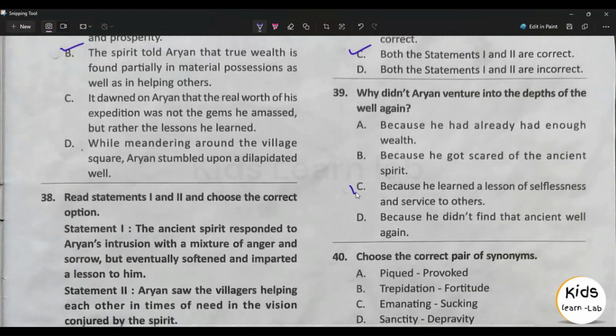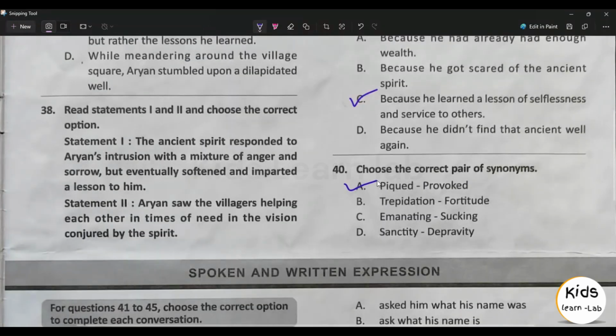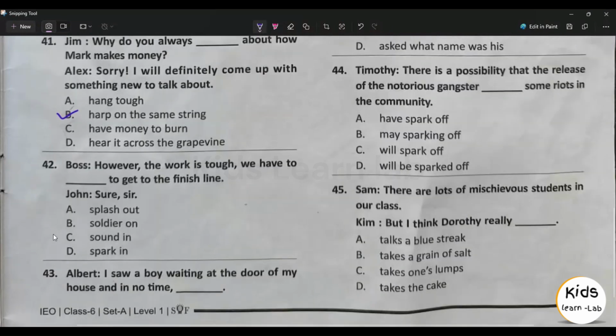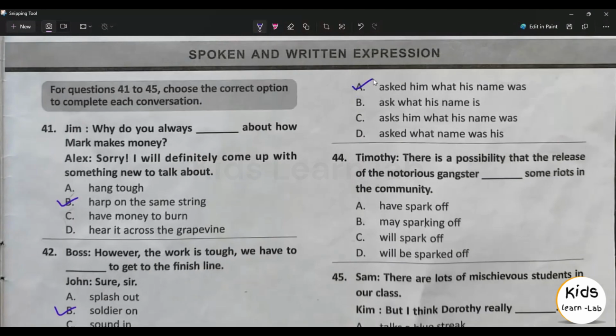39th question answer is option C. 40th question answer is option A. 41st question answer is option B. 42nd question answer is option B. 43rd question answer is option A.